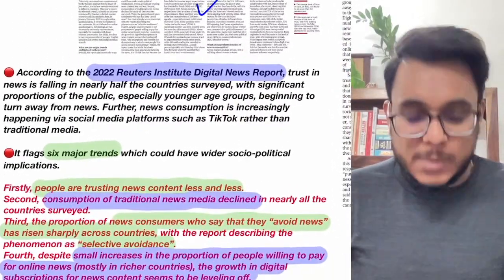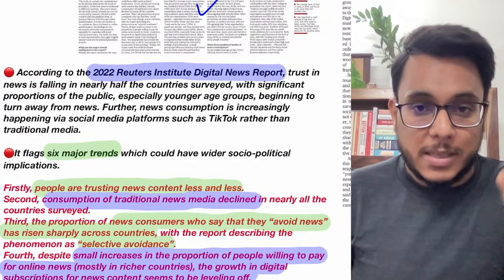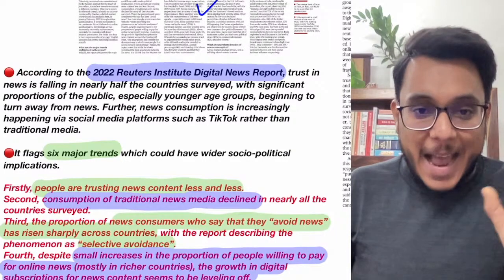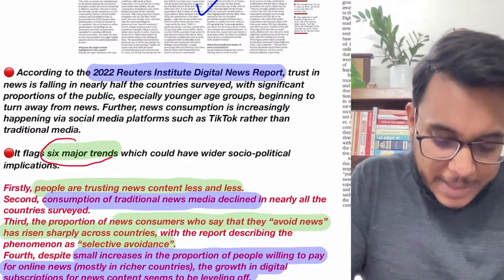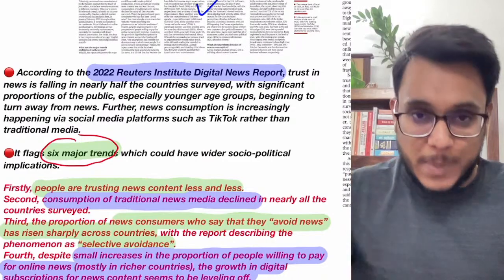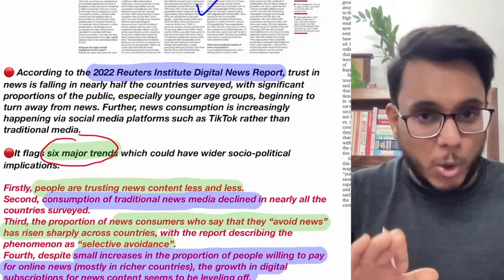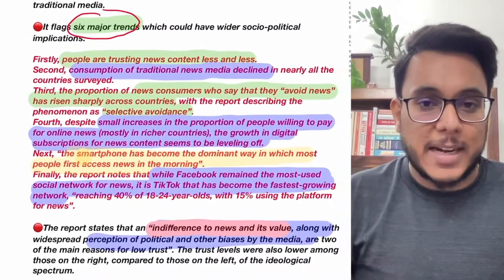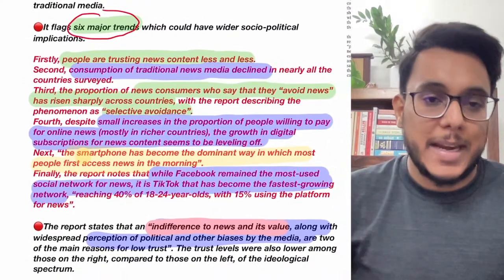Now, what does this particular report, the Reuters Digital News Report 2022, say? It has flagged that there are 6 trends that are emerging with respect to the media, with respect to news consumption in the world, not only in India, but in the entire world. Now, let's understand these 6 themes that have been talked about, and you'll understand this entire issue.